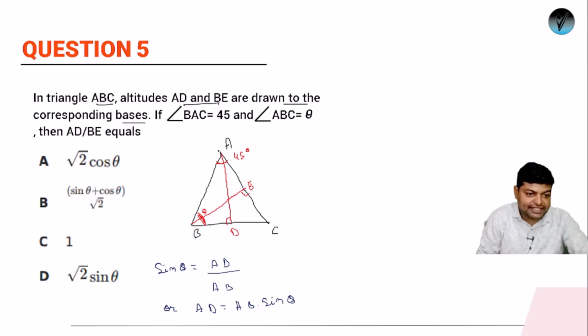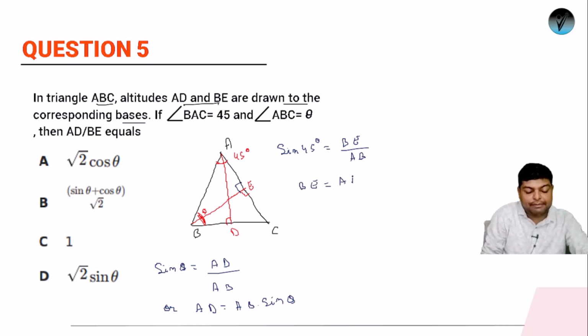Next, let's see in this triangle. In this triangle, again, this is 90 degree. Okay, so we have altitude BE and we have angle 45. So if we are considering angle 45, this will be again perpendicular and this will be again hypotenuse. So we can say that sine 45 degrees is equals to BE upon AB. Or if you place the value of sine 45 is 1 upon root 2. So we'll be getting BE equals to AB upon root 2.